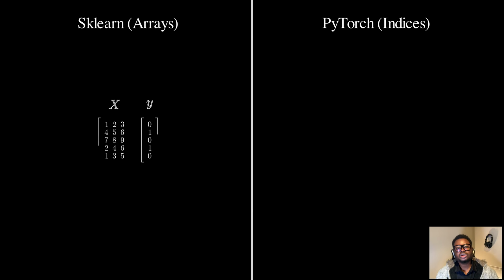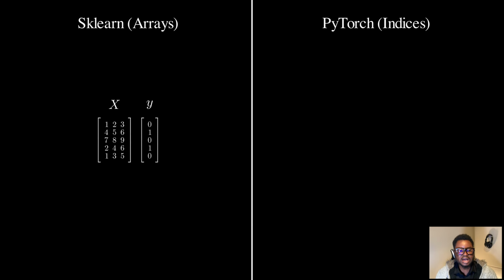We've covered the theory of data splitting. Now let's see how this actually works in code. I'm going to show you two approaches, the scikit-learn way and the PyTorch way. They look different on the surface, but they are implementing the same fundamental concepts we've discussed. Understanding both will make you a more versatile practitioner.